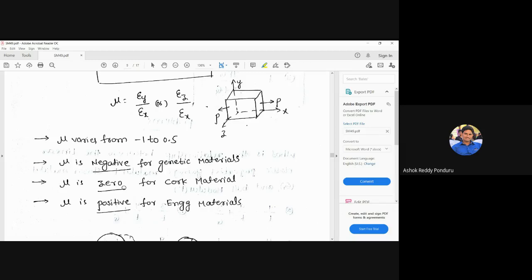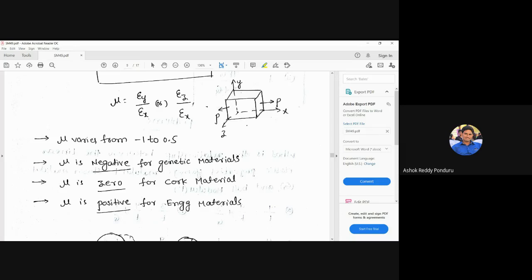Negative means, suppose generally we can observe the loading here. Suppose I am considering one material and applying a tensile load. The dimension of the member increases in the direction of the load if you are applying tensile load, and perpendicular to the direction of the load it decreases.